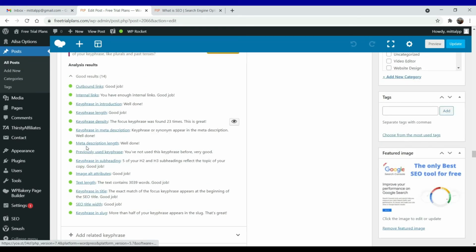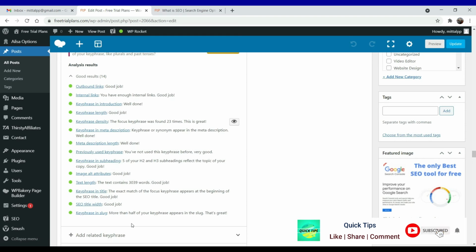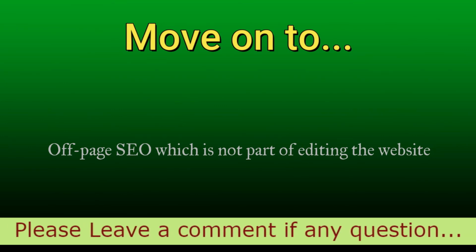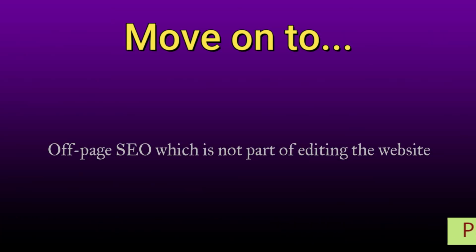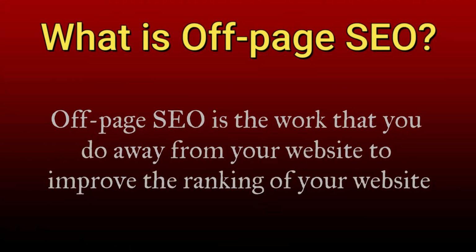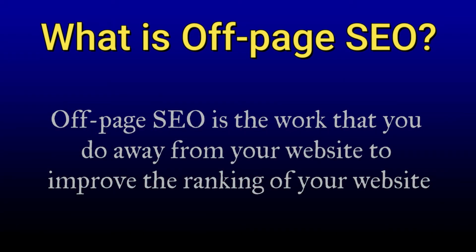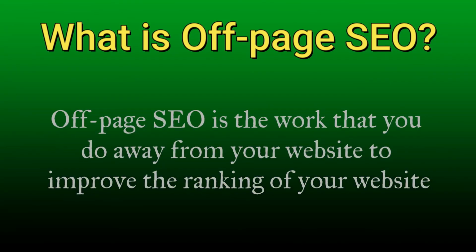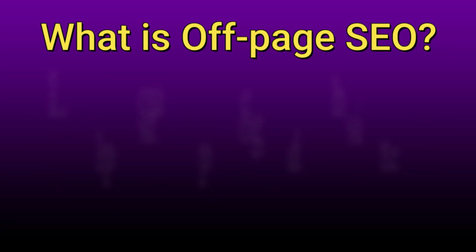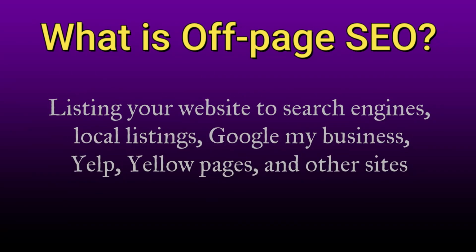Now, we have discussed technical and on-page SEO, which are part of the website itself. Now we will move on to off-page SEO, which is not part of editing the website. Okay, so let's move on to off-page SEO. Now, what is off-page SEO? Off-page SEO is the work that you do away from your website to improve the ranking of your website. Off-page SEO mainly consists of getting backlinks from other sites, listing your website to search engines, local listings, Google My Business, Yelp, Yellow Pages, and other sites.